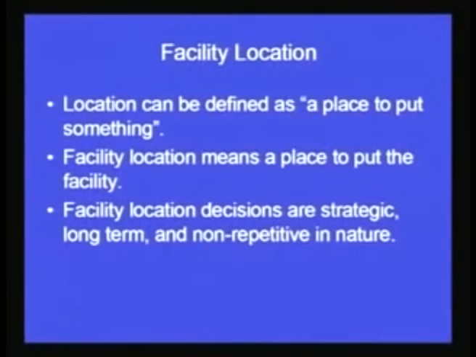So, facility location. Location can be defined as a place to put something. Now I have given you an example. A place to put something means a place to put your home. From the industry perspective, we can say a place to put your factory or a place to put your industry. So location can be defined as a place to put something. It is an area at which we want to develop our facilities. Then facility location means a place to put the facility.